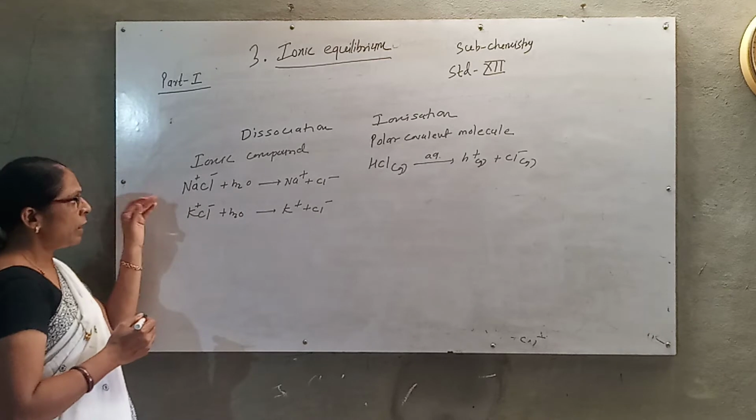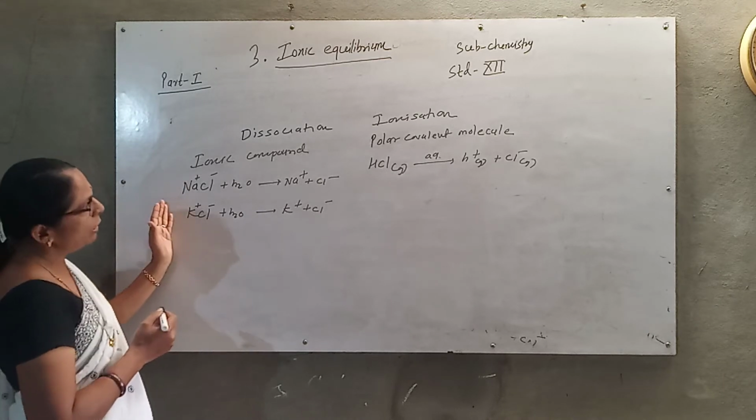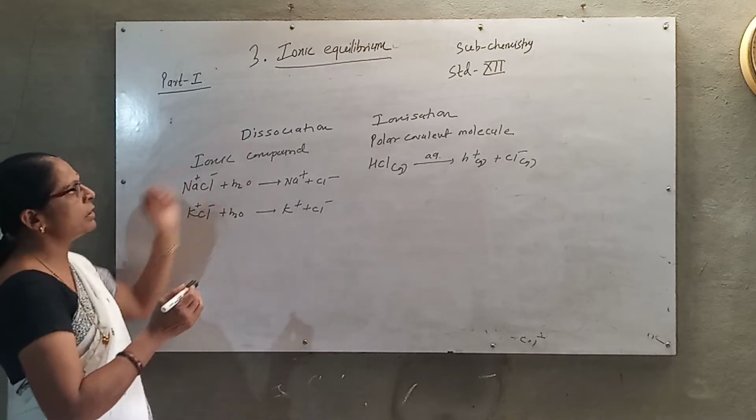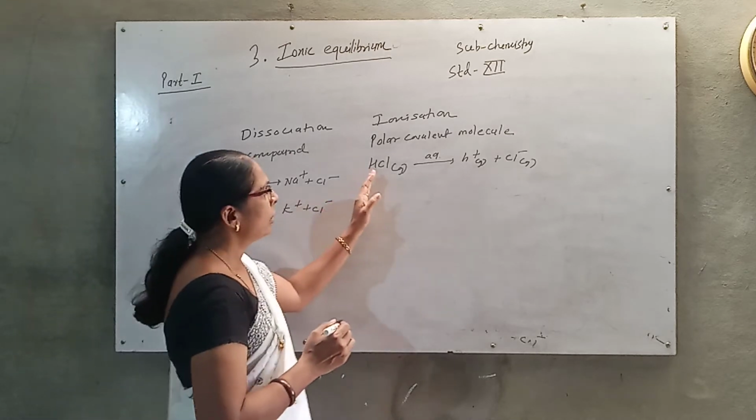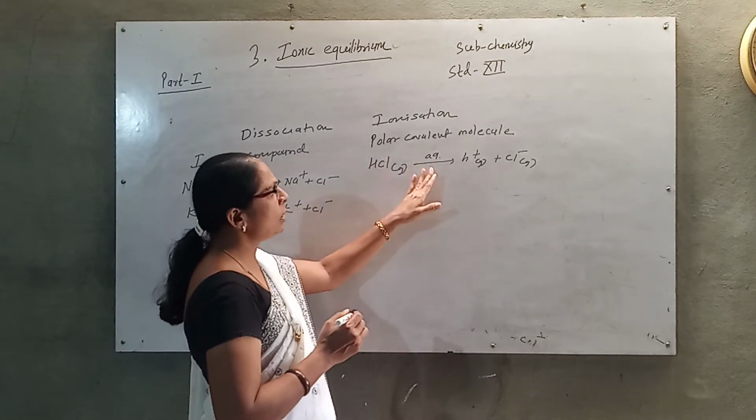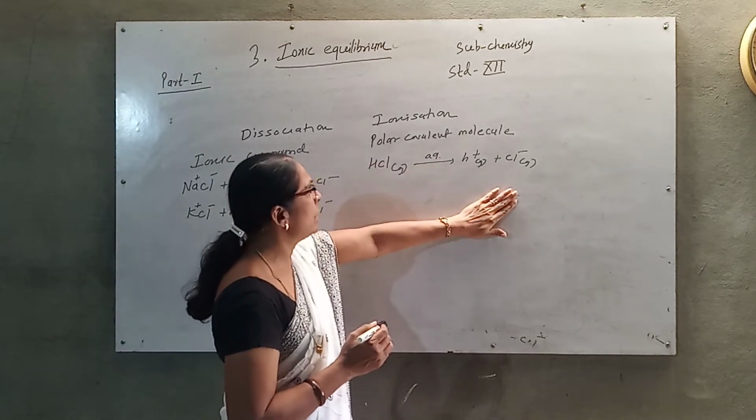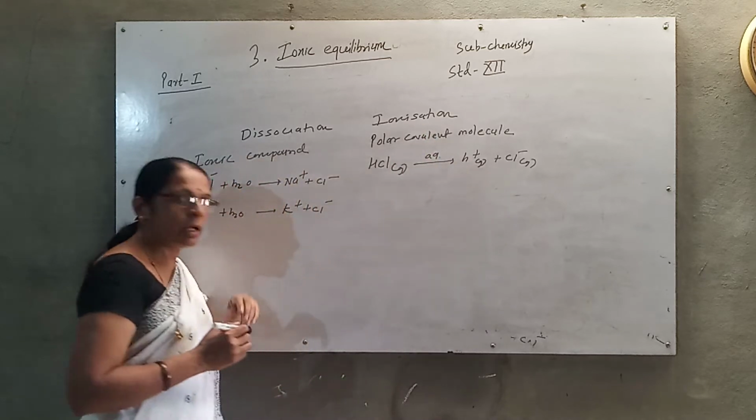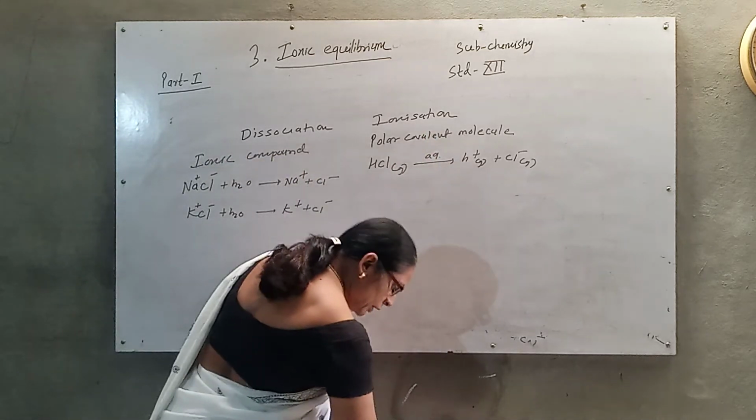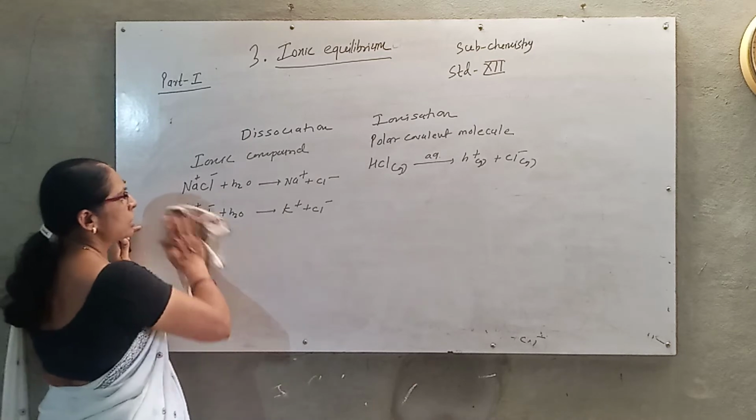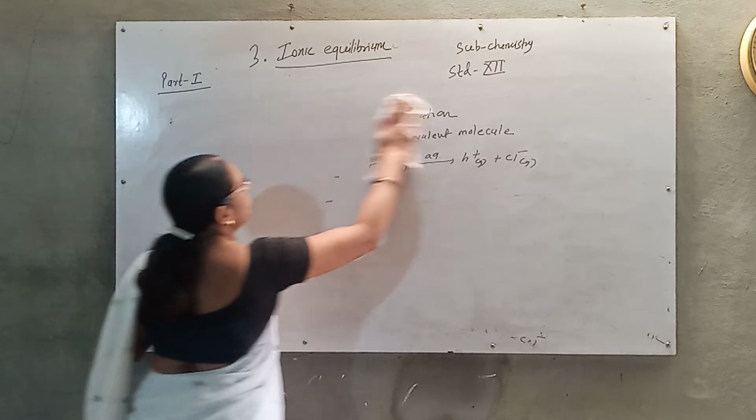So in ionic compounds the ions already exist and are only separated; this is dissociation. Here there are no ions, but when you dissolve the molecule in water it produces ions; at that time you use the word ionization. So remember this difference between ionization and dissociation.